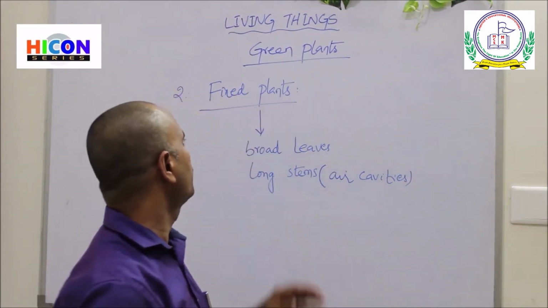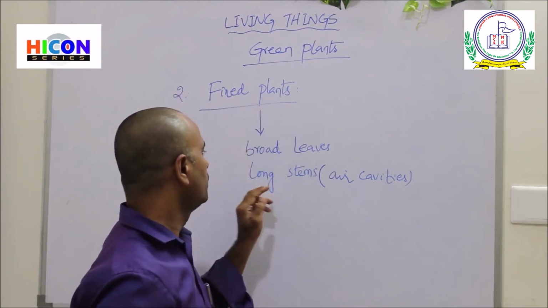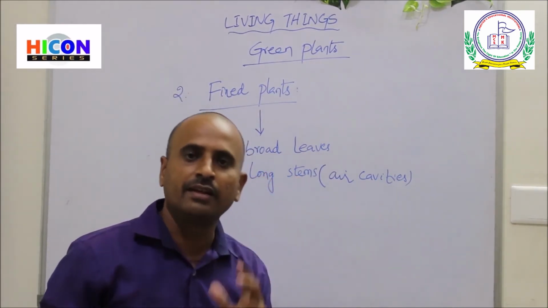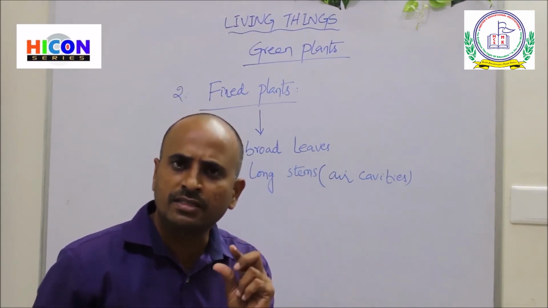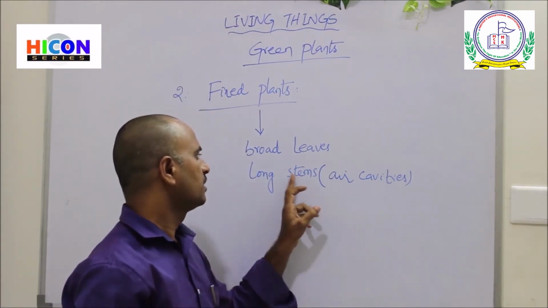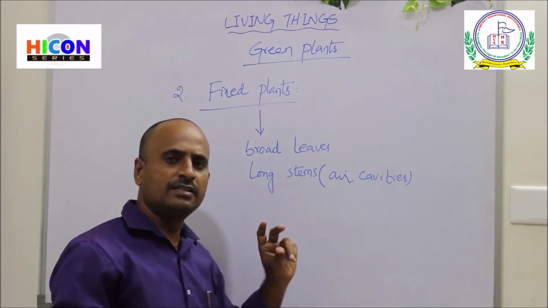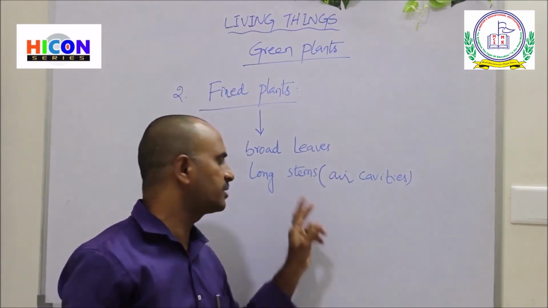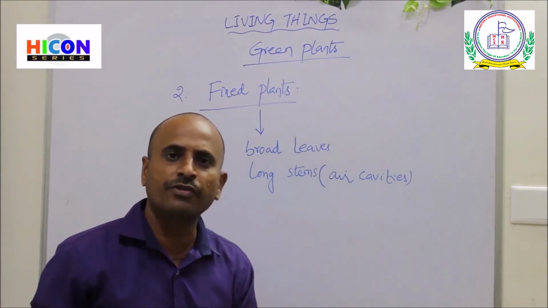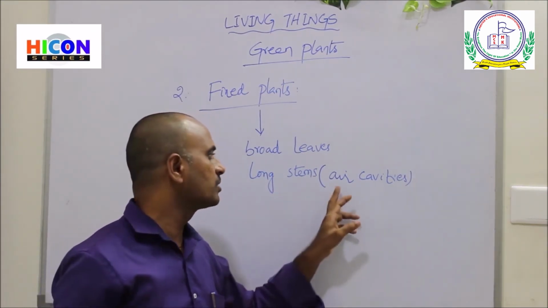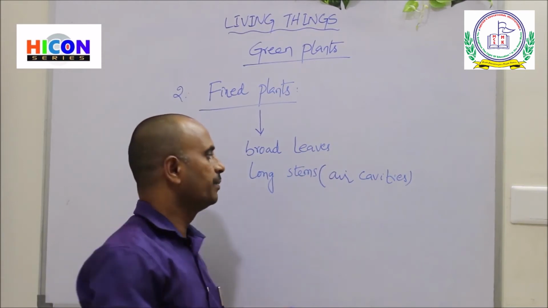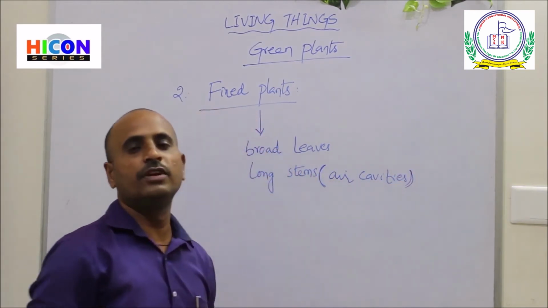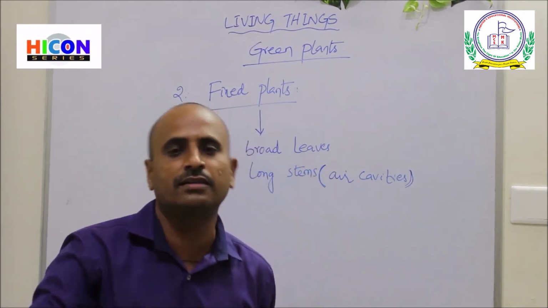So that's why these plants will float on the water, because the stems of these plants are filled with air. That means inside the stems there are some gaps left, and those gaps are filled with air. Those are called air cavities. Because of these air cavities, these plants will float on the surface of the water.